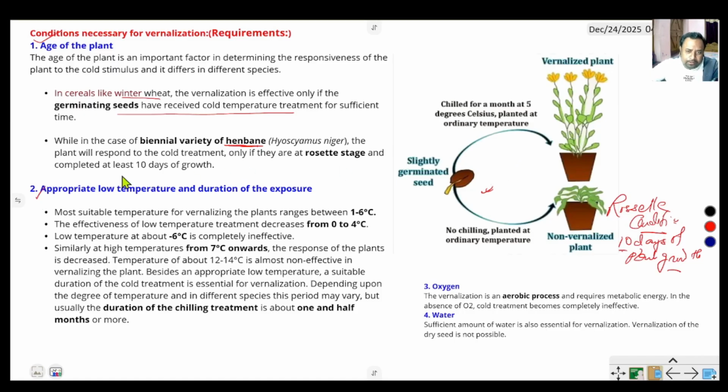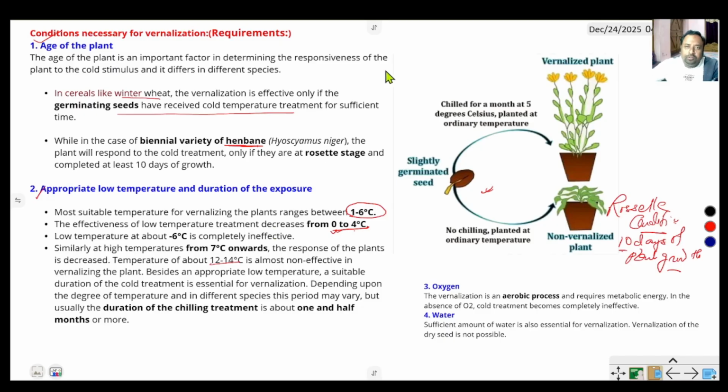Appropriate low temperature. Normally, vernalization requires 1 to 6 degrees centigrade temperature, but it is most effective at 0 to 4 degrees centigrade. Below 0 degrees centigrade, it is non-effective, and above 12 to 14 degrees centigrade, it is almost non-effective.